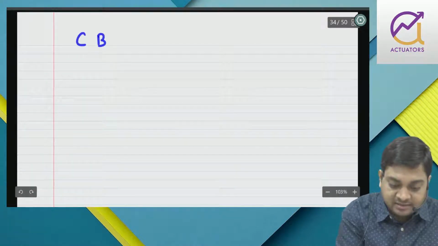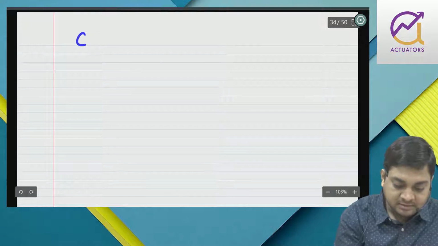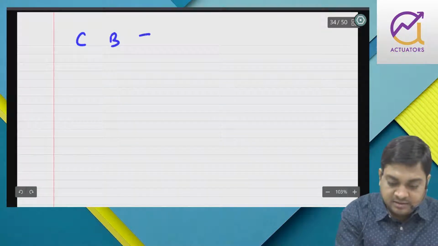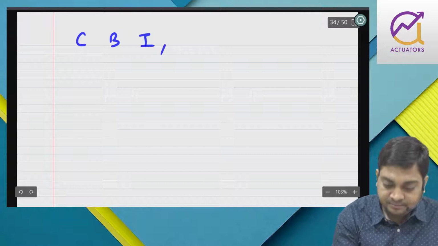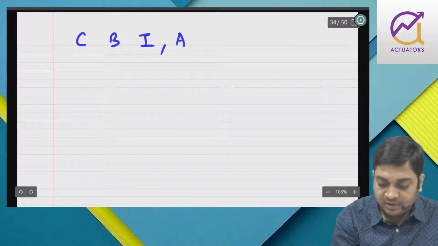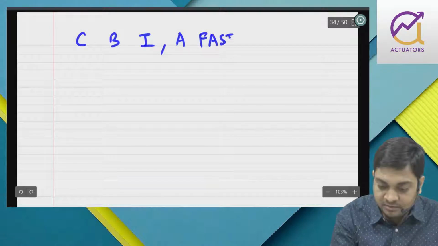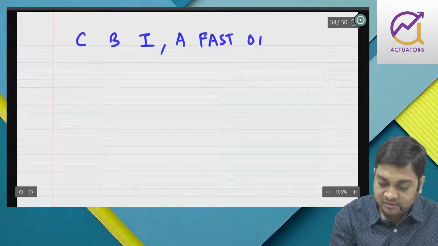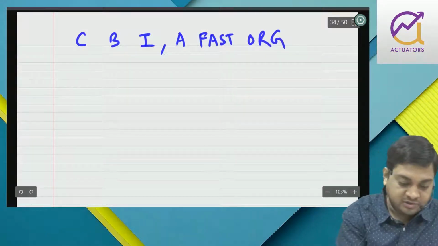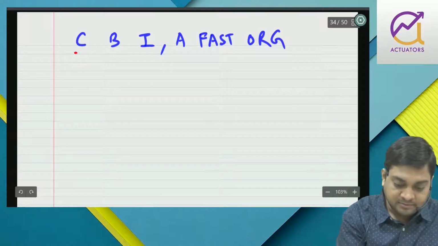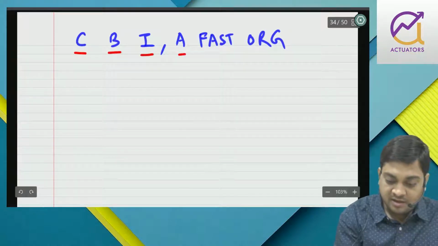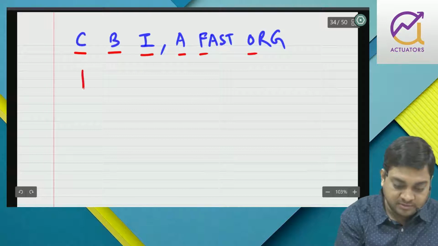Now the asset side. CBI fast organization. CBI fast organization.